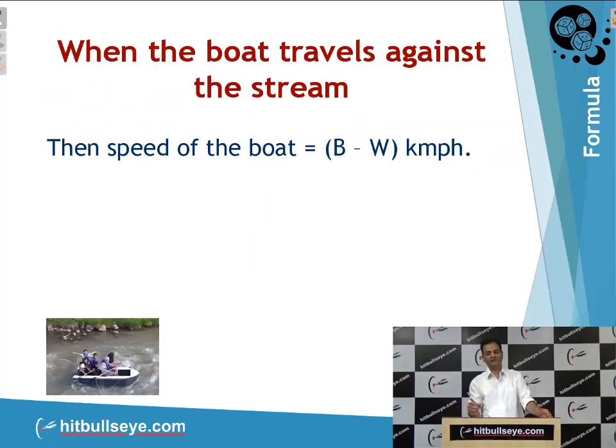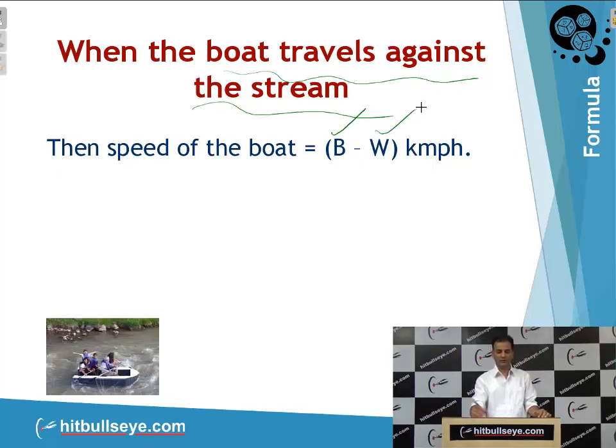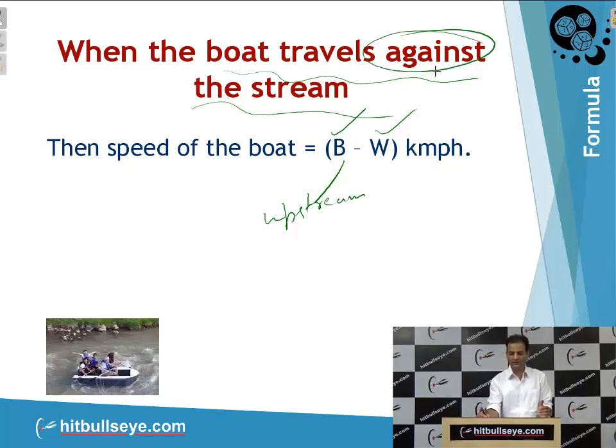Now the same when the boat travels against the stream. Suppose in the same example the speed of boat is B and the speed of water, the rate of water, is W. That means the speed of boat will be B minus W. This is known as upstream speed. The speed of the boat against water, meaning the boat travels against the stream, means upstream. So it will be B minus W.